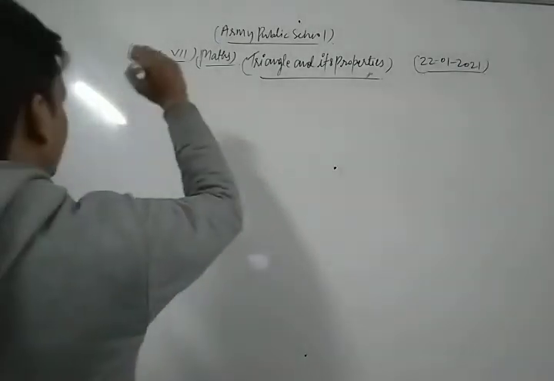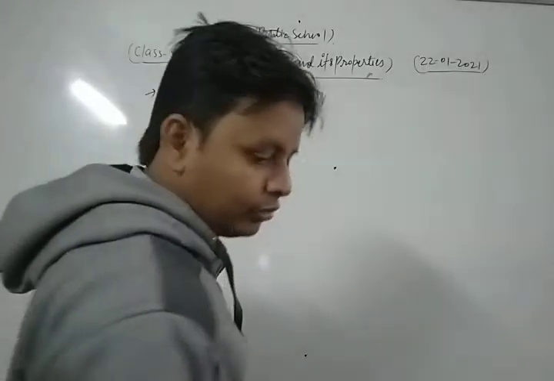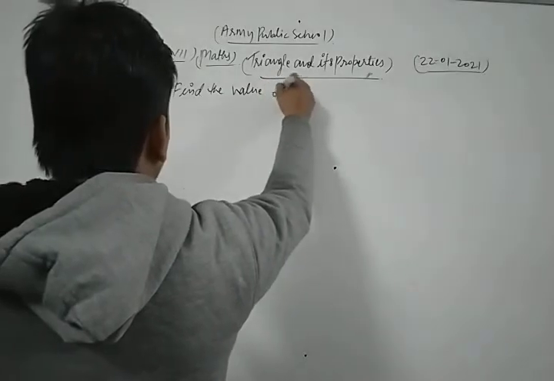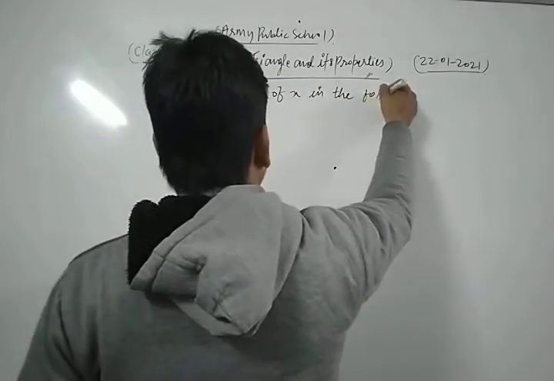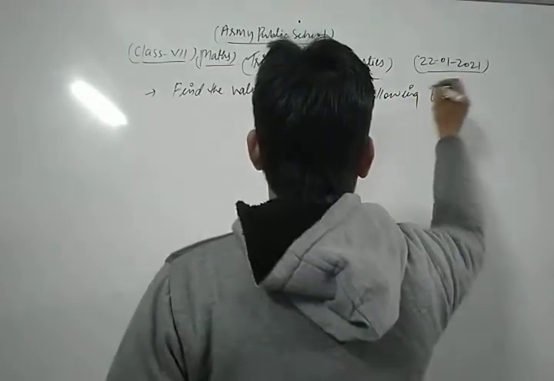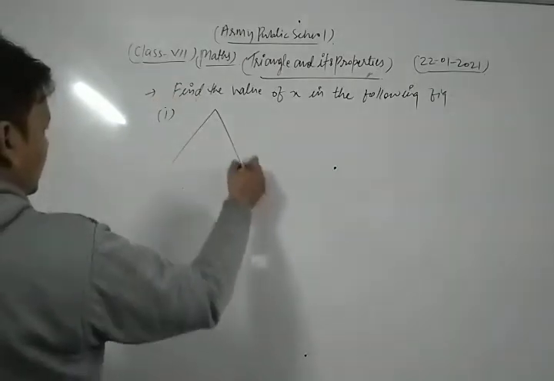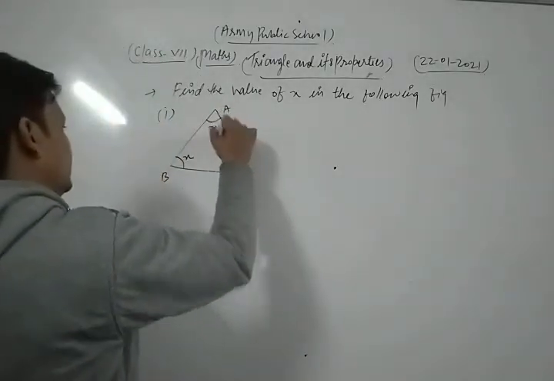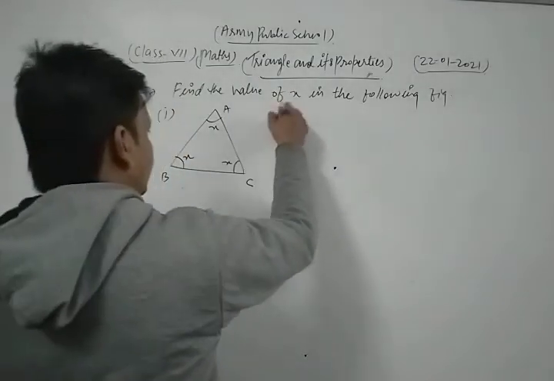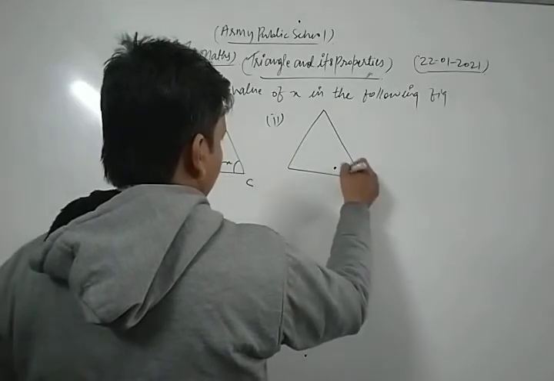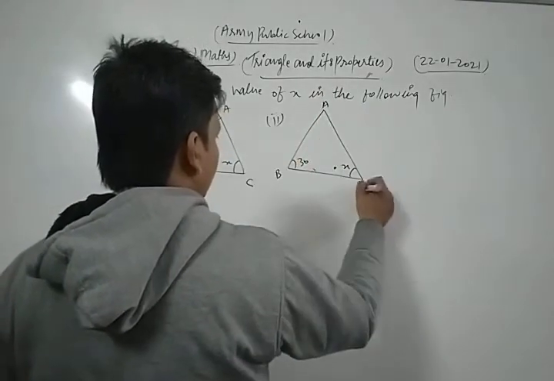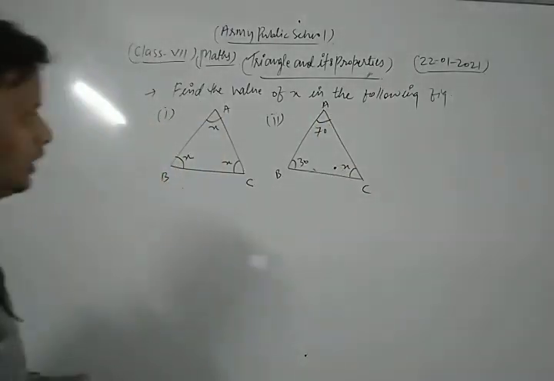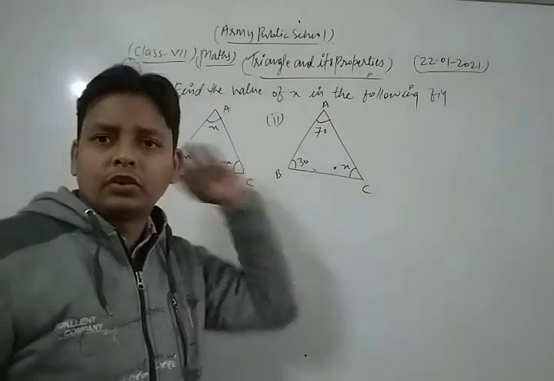The question is: find the value of x in the following figures. In the first figure, A, B, C are there and the angle is equal to x. In the second one, this is x, this is 30 degrees, and this is 70 degrees.